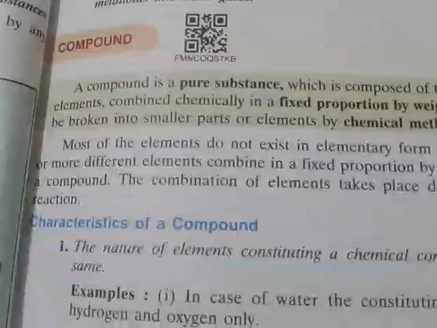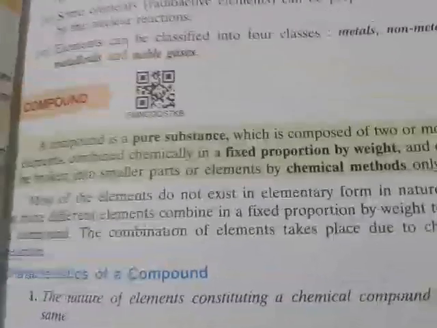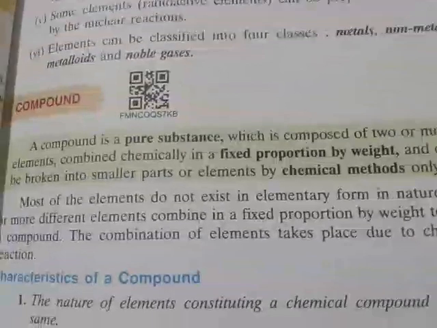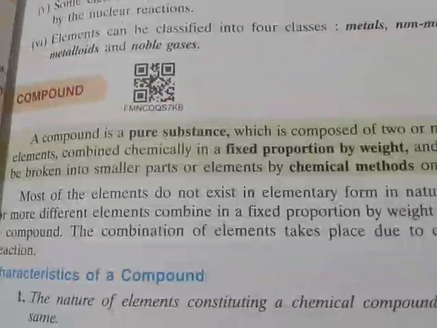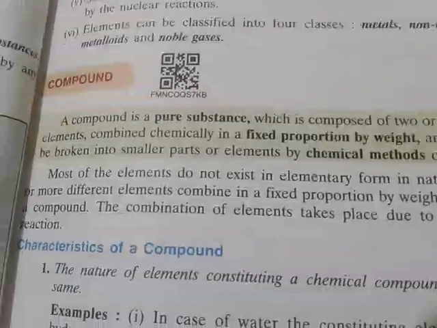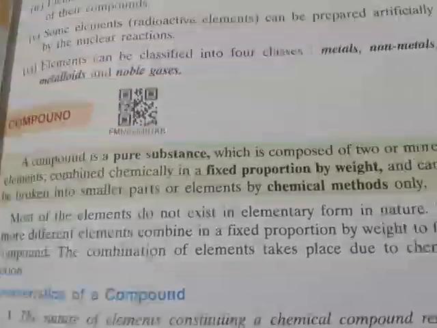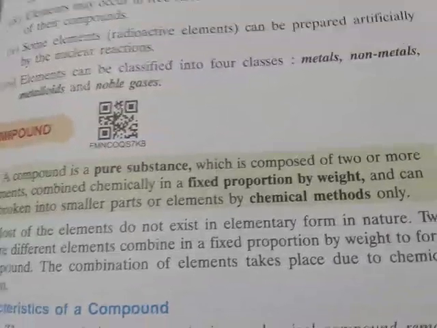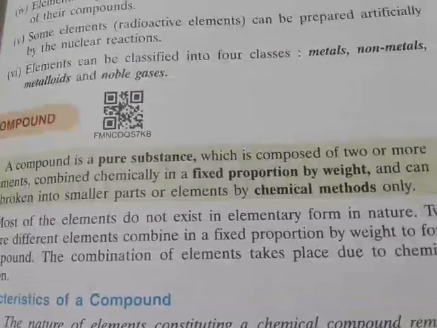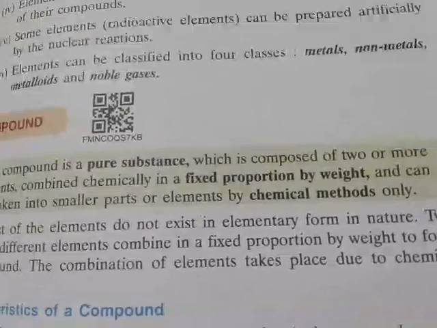Now coming to the point, that is the compound. A compound is also a pure substance, because we discussed earlier that pure substance has two parts, element and compound. A compound is a pure substance which is composed of two or more elements combined chemically in fixed proportions by weight. So this is the very important part.